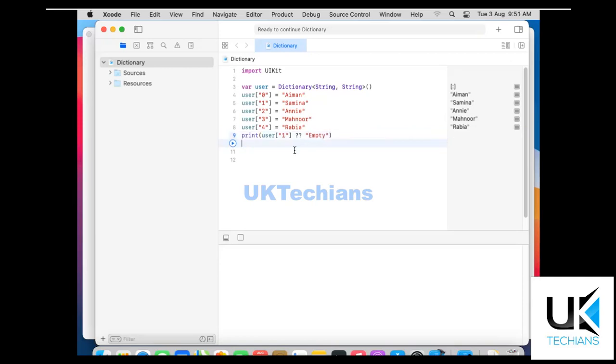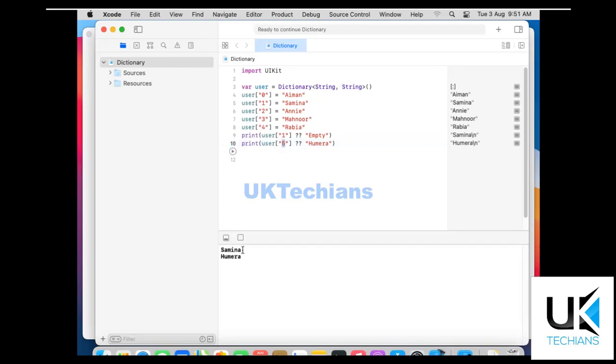But let me copy this and show you why I use this optional function. Let's say the key is equal to 5, here I will put Homera, right? So what will it display, since the user doesn't have any key 5? We will see both.